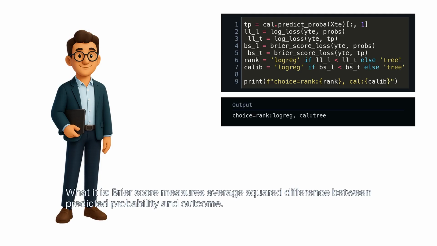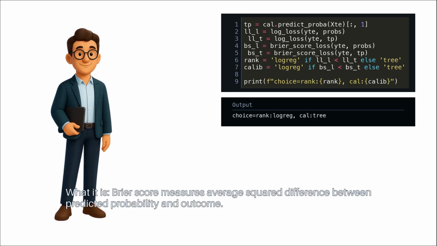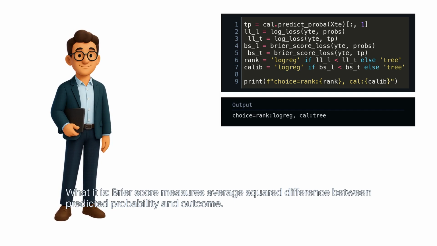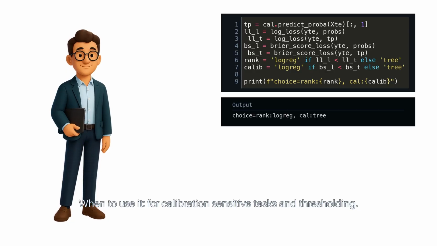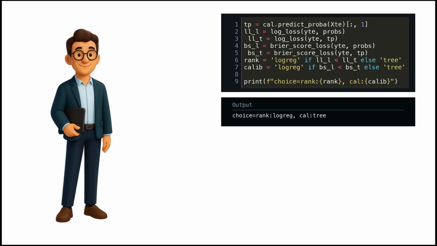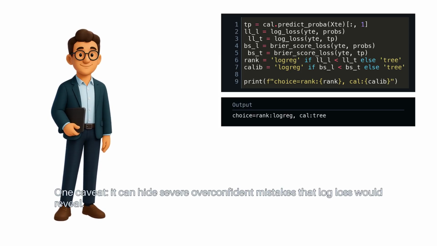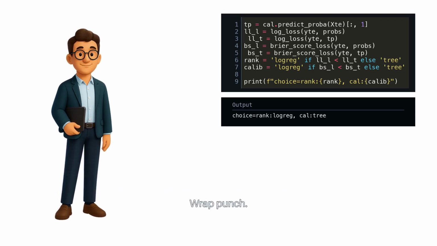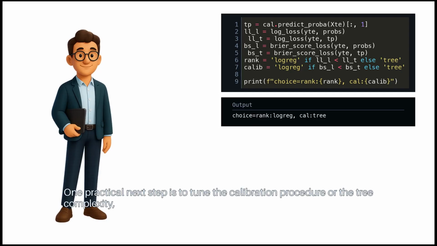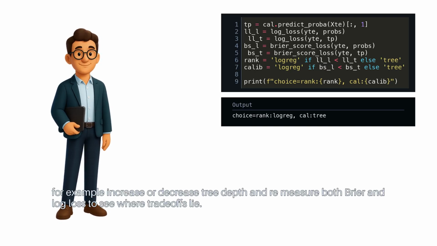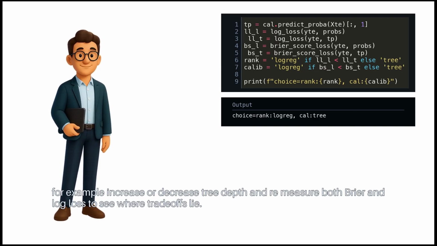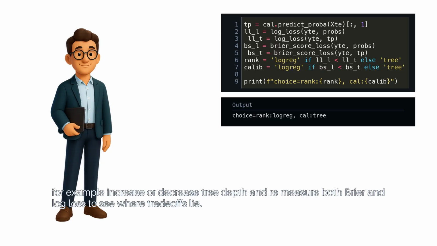Recap. What it is: Brier score measures average squared difference between predicted probability and outcome. When to use it: for calibration-sensitive tasks and thresholding. One caveat: it can hide severe overconfident mistakes that log loss would reveal. One practical next step is to tune the calibration procedure or the tree complexity. For example, increase or decrease tree depth, and remeasure both Brier and log loss to see where trade-offs lie.